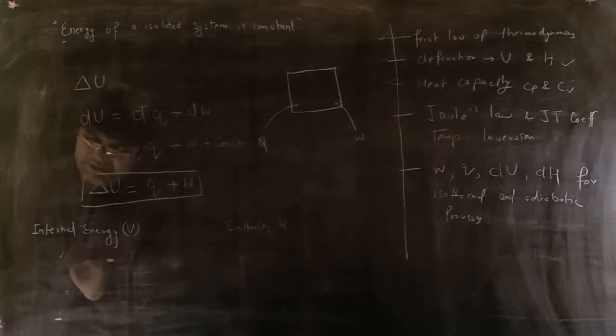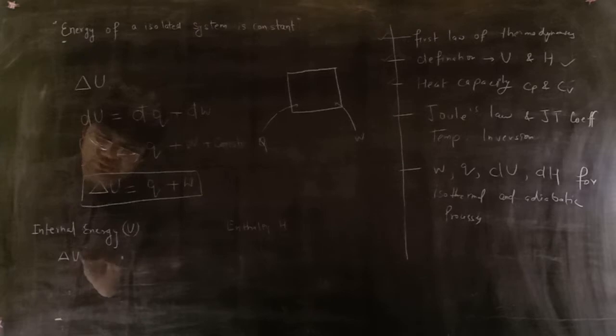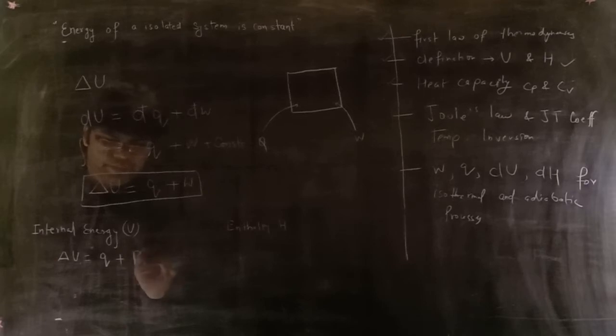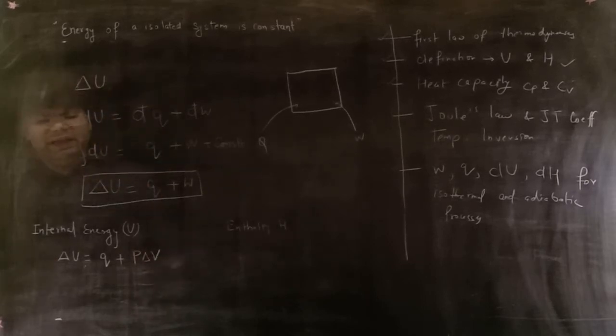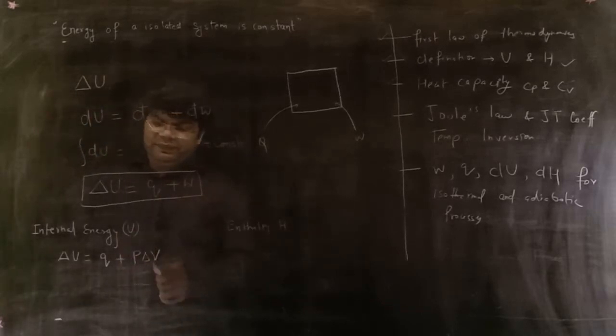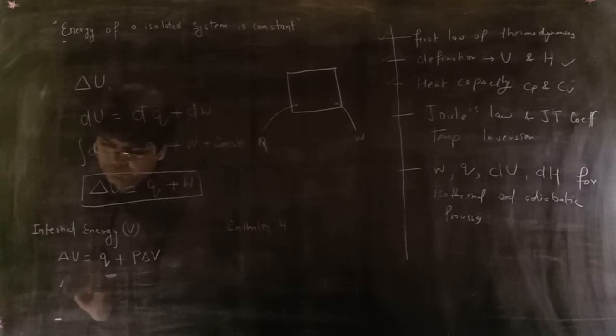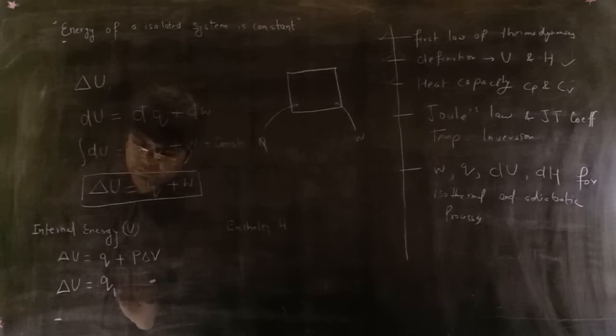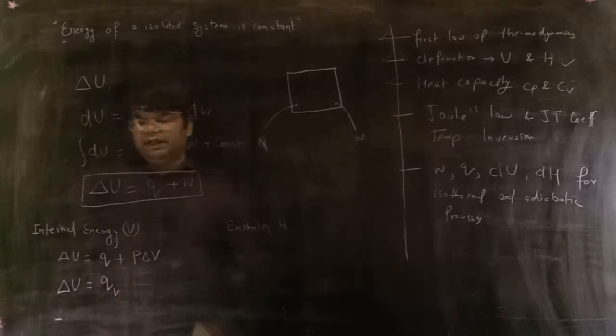So here again delta U is equal to Q plus P delta V. If volume is constant, then delta U is equal to the transfer of heat.